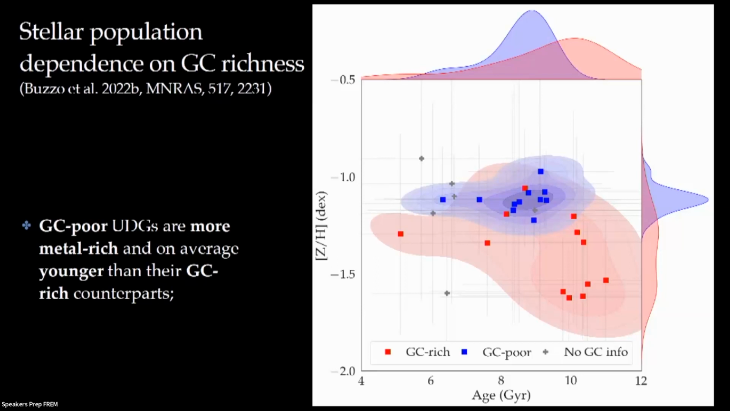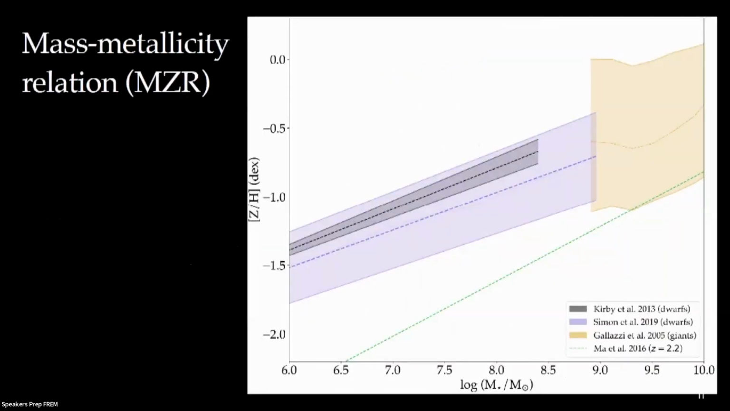So what we did was to explore more the separation in metallicity, and we did this by looking at the mass-metallicity relation. But before that, I would like to go into the mass-metallicity relation and try to explain the different steps of it. Here is the mass-metallicity plane, and I'm overplotting in it four known mass-metallicity relations for galaxies. In black and in purple are the mass-metallicity relations for dwarf galaxies. In yellow is the mass-metallicity relation for giant galaxies. And the dashed green line is the evolving mass-metallicity relation at a redshift of 2.2.